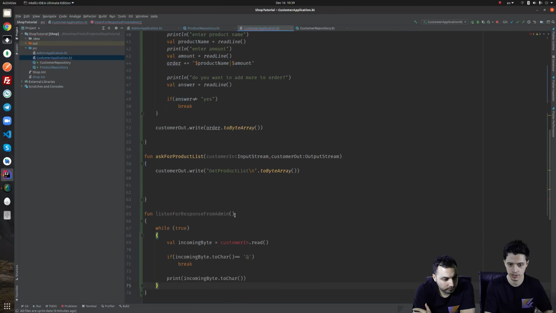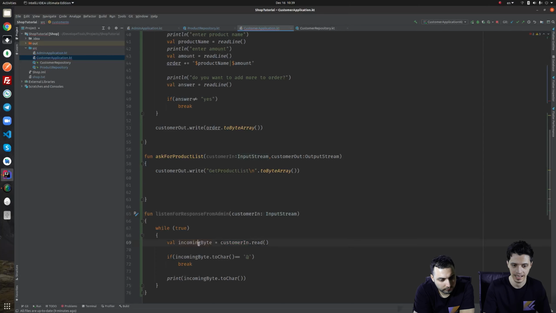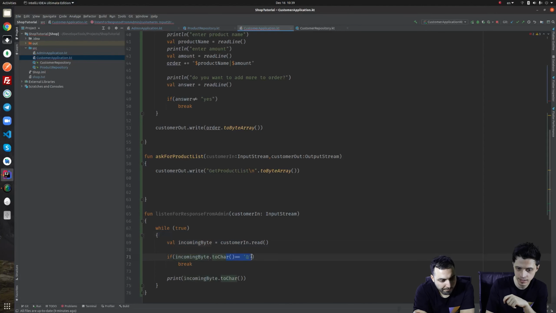This simply should get the customer in. This will listen for the incoming sequence of bytes until it sees a @ sign, which is a protocol between these two as the ending delimiter of the message, the response from the admin.